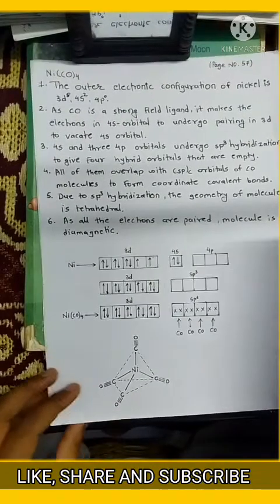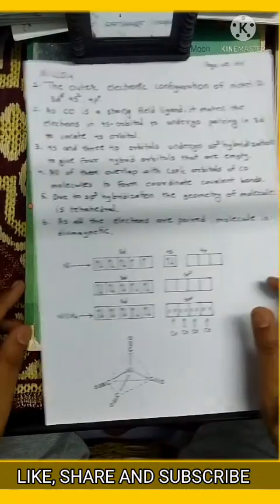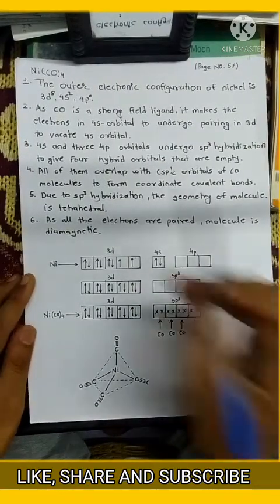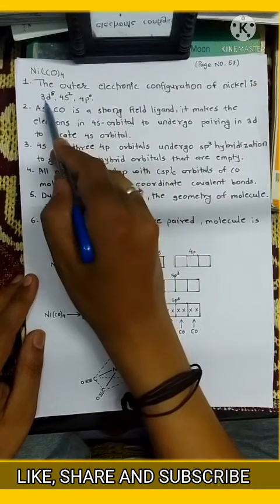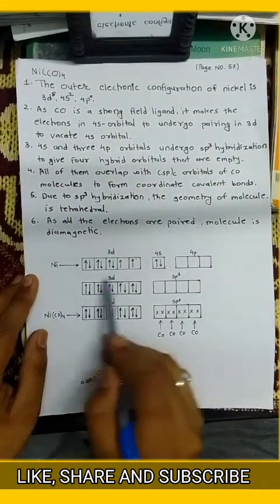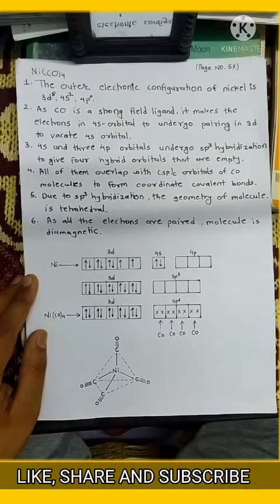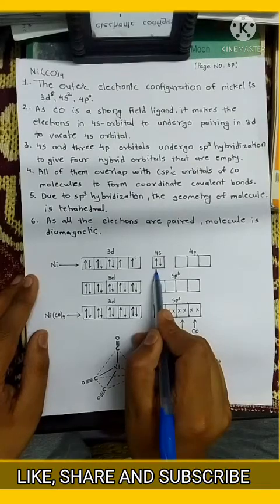Now we are going to see the structure of Ni(CO)4. The electronic configuration of nickel can be written as 3d8 4s2 4p0, which are shown here. Here we have a total of 10 electrons.